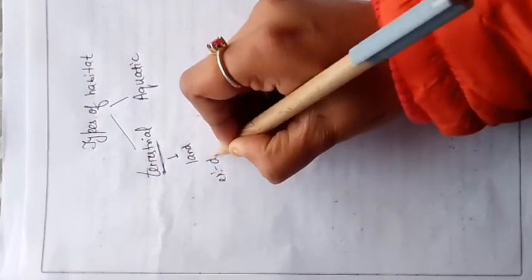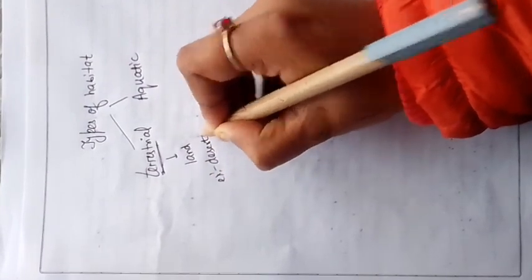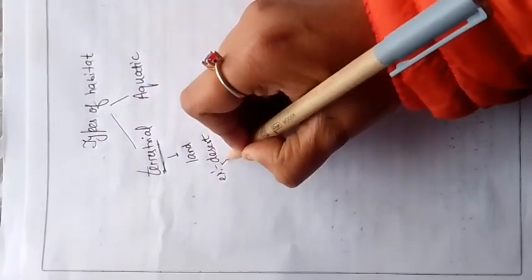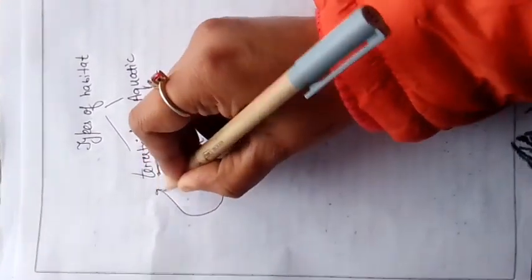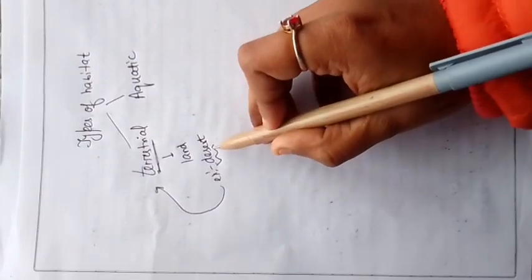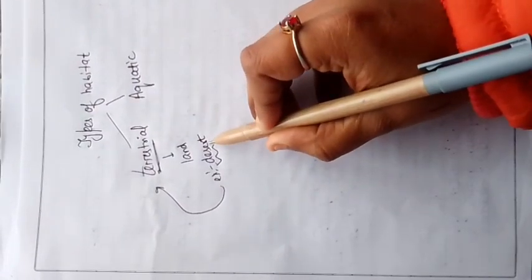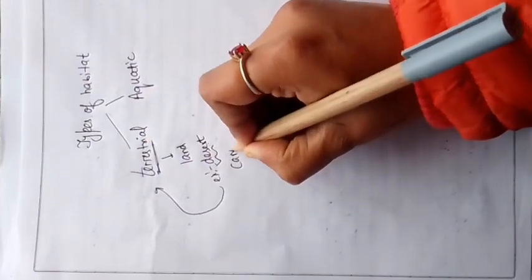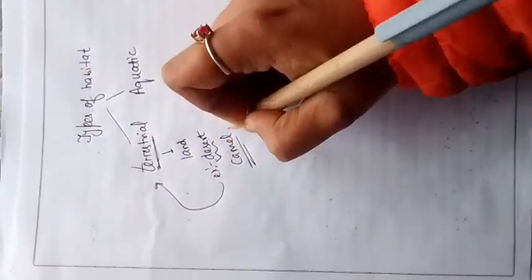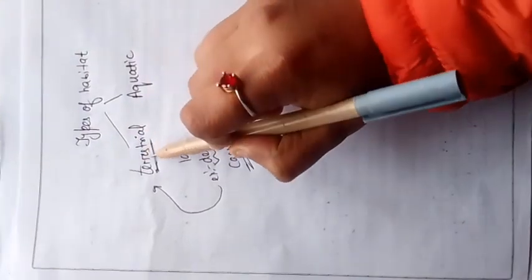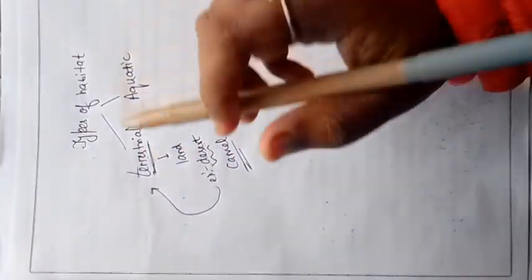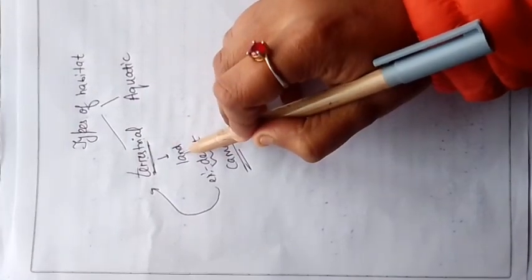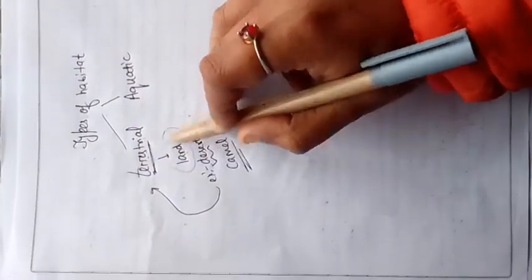Example, desert. You know deserts are on the land ना, water में थोड़ी ना होता है, air में थोड़ी ना होते हैं, they are present on the land, है ना. So desert is an example of terrestrial habitat. So all those organisms that live in desert, they are having the terrestrial habitat. Example, we can say camel. Camel live in a desert ना, तो camel का habitat is a terrestrial habitat. Okay, simple now. Terrestrial habitat is that habitat that is present on the land.